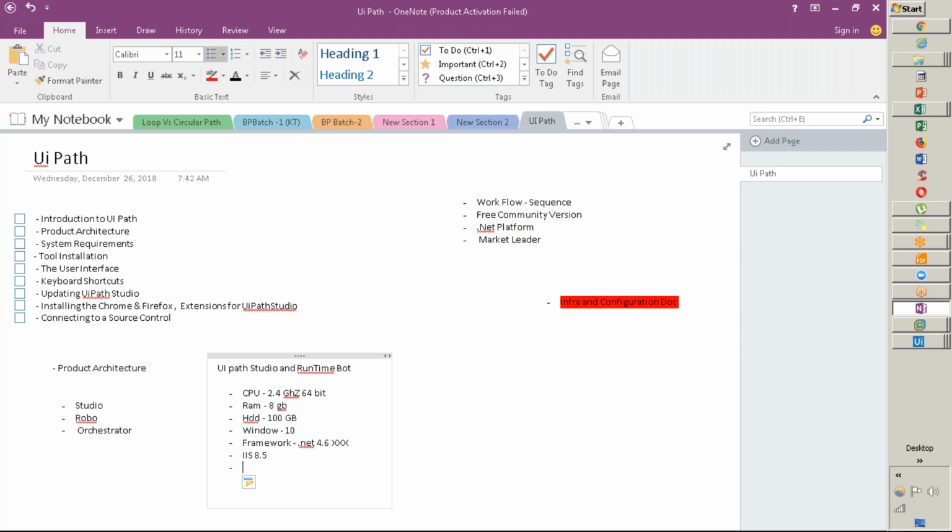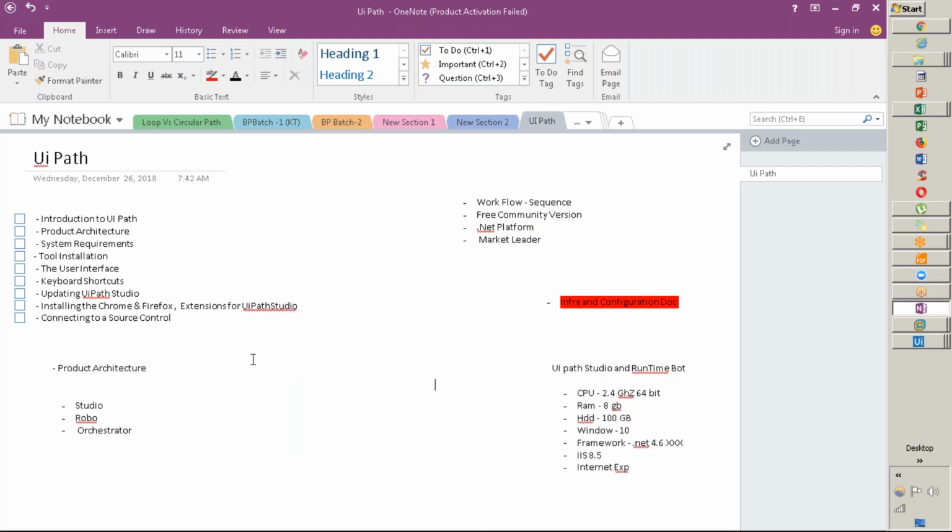Then we need Internet Explorer. Remember, guys, the default browser in UiPath is also Internet Explorer. It supports Edge, Chrome, Firefox also, but it has a separate method to use them. It needs certain add-ons to run the other browsers. But compared to all other tools, UiPath is flexible on the browser part. I will highlight that, don't worry. Be informed, the default browser is IE. This is the bare minimum configuration you need to install Studio and Runtime on your machine. So this is the Studio and Runtime configuration of UiPath.